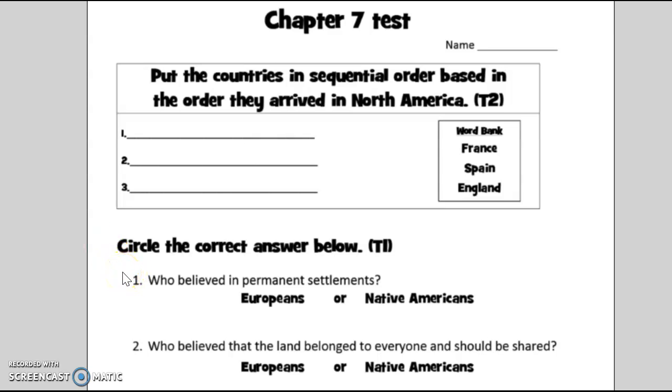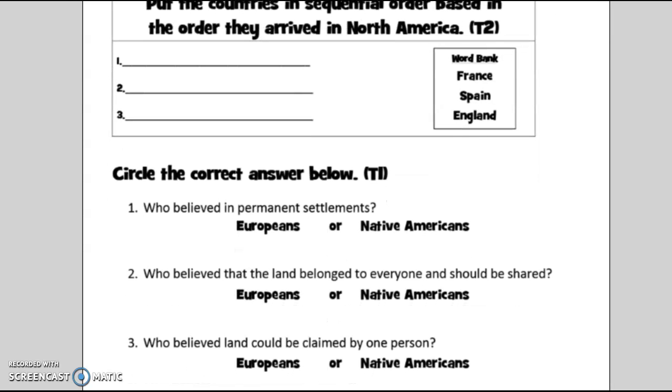Number 1, who believed in permanent settlements? Was it the Europeans or was it the Native Americans? Circle one choice. Number 2, who believed that land belonged to everyone and should be shared? Europeans or Native Americans? Number 3, who believed land could be claimed by one person? The Europeans or the Native Americans?